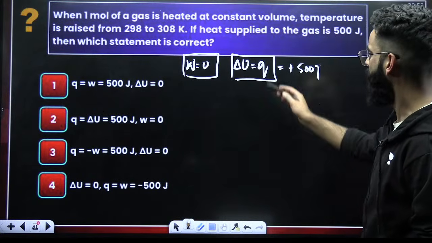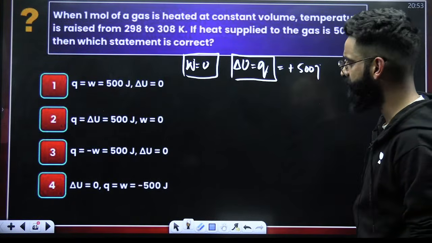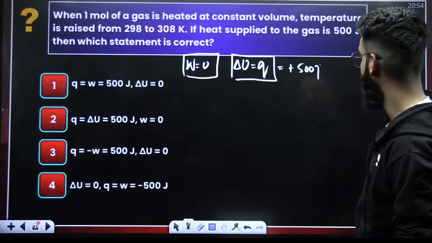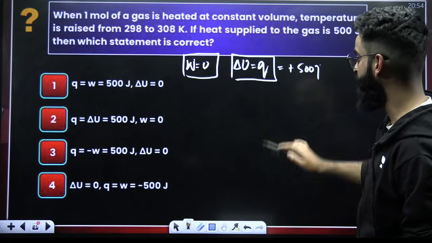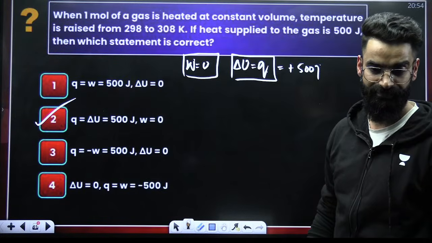So delta U has to be equal to Q, equal to 500, and the W value has to be 0. Which option is satisfying that? Delta U is equal to Q is equal to 500 and W is equal to 0. So it's option 2, which is the correct answer to this particular question.